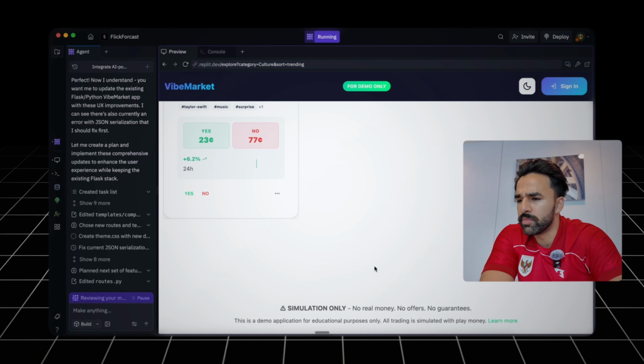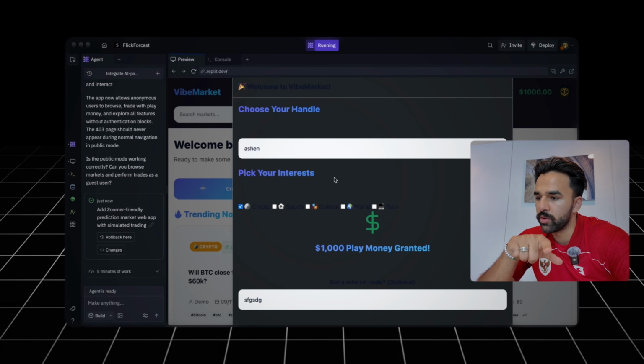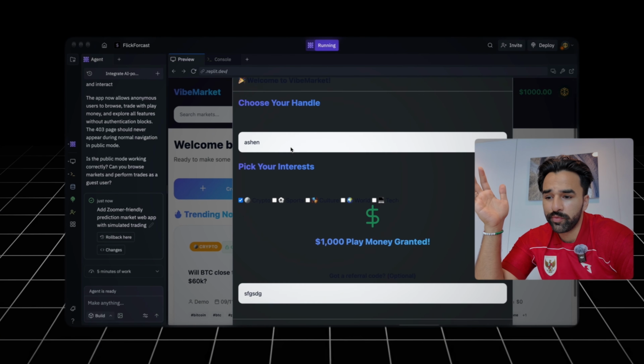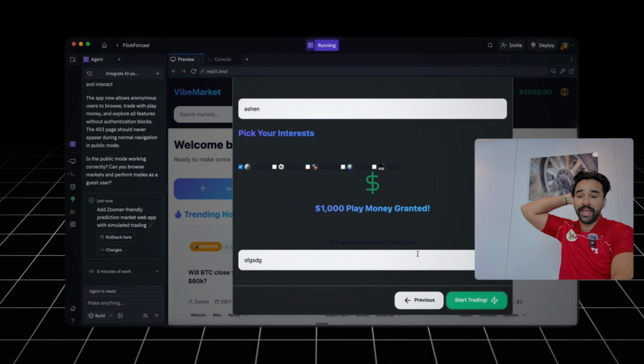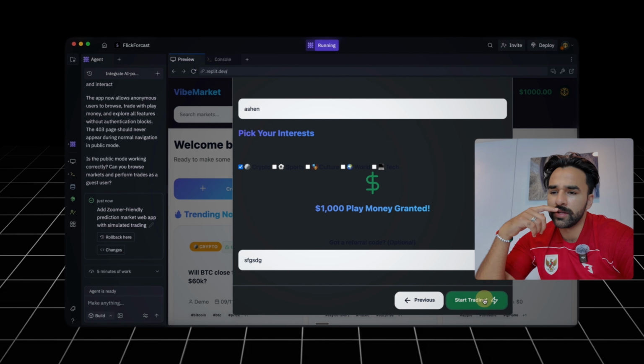Here, the dark mode mostly works as well. I think dark mode is much prettier than before. This is amazing. So now let's press start trading and see what kind of trading terminal it's built for us. Okay, it's done on the Replit part. I don't know what it just did here. It's choosing a handle. They added a referral code option, 1,000 play money guaranteed. They added a whole gambling thing to it as well. Only problem is when I press start trading, it doesn't work. Let's see how this looks now.